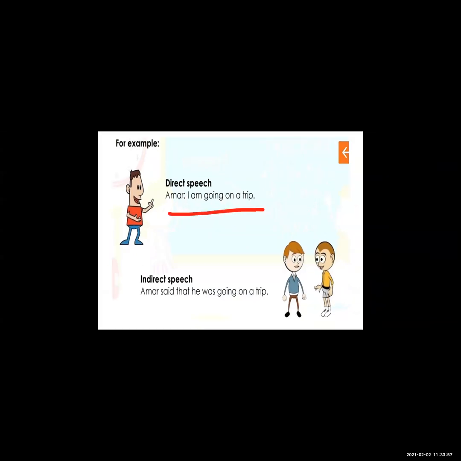About direct speech, see the first example. Amar said, there is a boy and the name of the boy is Amar. He's saying, "I am going on a trip." So here these are the exact words of Amar, what he said: I am going on a trip. And not the exact words of the speaker means indirect speech: Amar said that he was going on a trip.